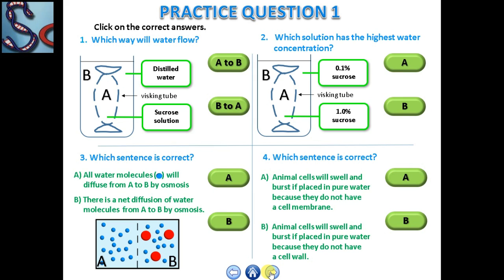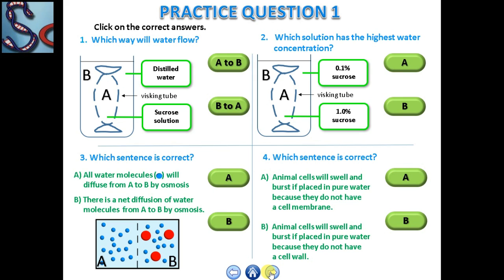Number 3. Which sentence is correct? A: all the water molecules, meaning blue molecules, will diffuse from A to B by osmosis. Or B: there is a net diffusion of water molecules from A to B by osmosis. A or B? Write all your answers and share your findings with your teacher. After that, the teacher will correct you if there are some errors. Number 4: which sentence is correct?